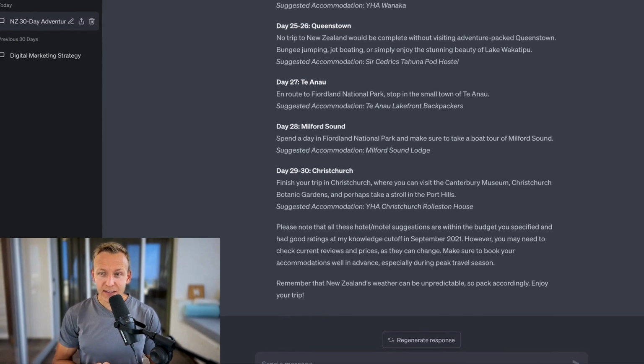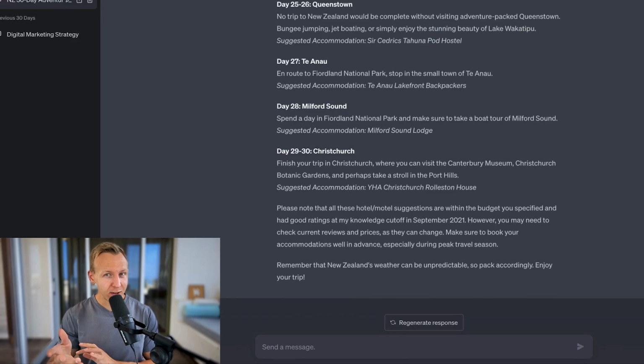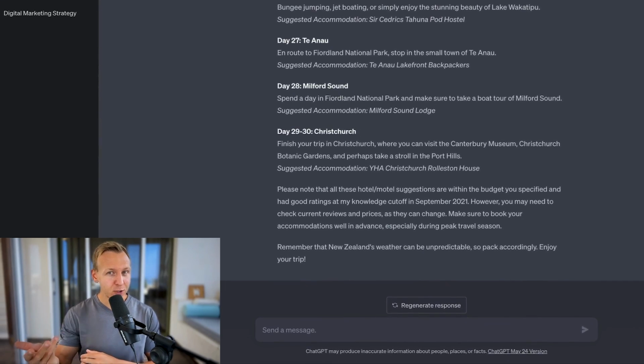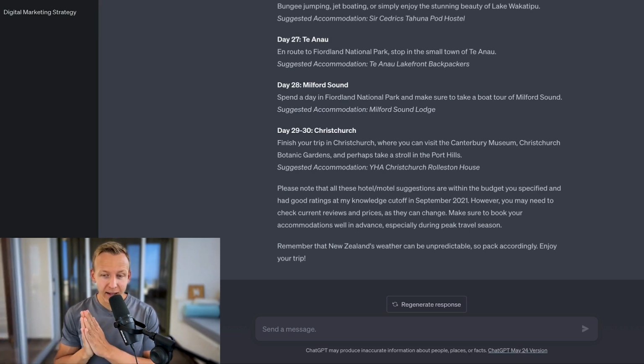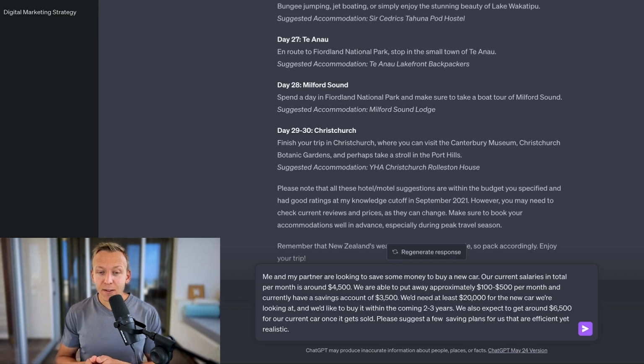Let's say that you are in a situation where you need to do some calculations and you're looking at different options because you don't know how to approach these savings. So we are combining calculations with decision making. Could be a scenario that looks something like this. Me and my partner are looking to save some money to buy a new car. Very common occurrence. Our current salaries in total per month is around $4,500. We are able to put away approximately $100 to $500 per month and currently have a savings account of $3,500.